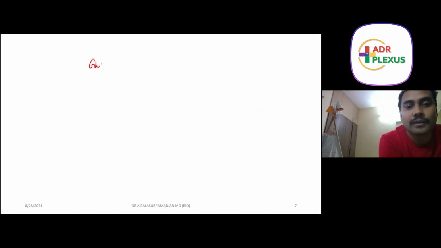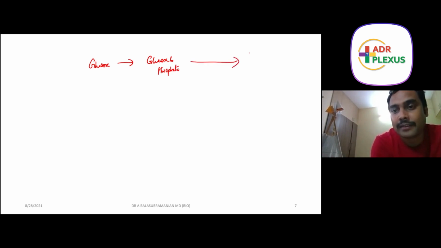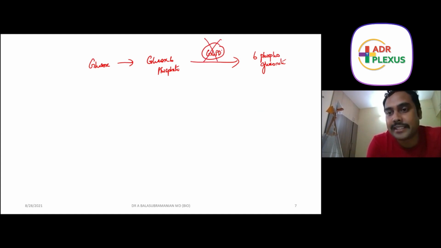Okay, so glucose is there. You all know that glucose is converted into glucose 6-phosphate. That's phosphorylation, the first step of glycolysis, everybody knows. But when you come to the hexose monophosphate shunt, this glucose 6-phosphate is converted into 6-phosphogluconate. This is where the enzyme G6PD occurs. Supposedly there is a defect in this enzyme G6PD. It is going to raise the glucose 6-phosphate and decrease the 6-phosphogluconate.